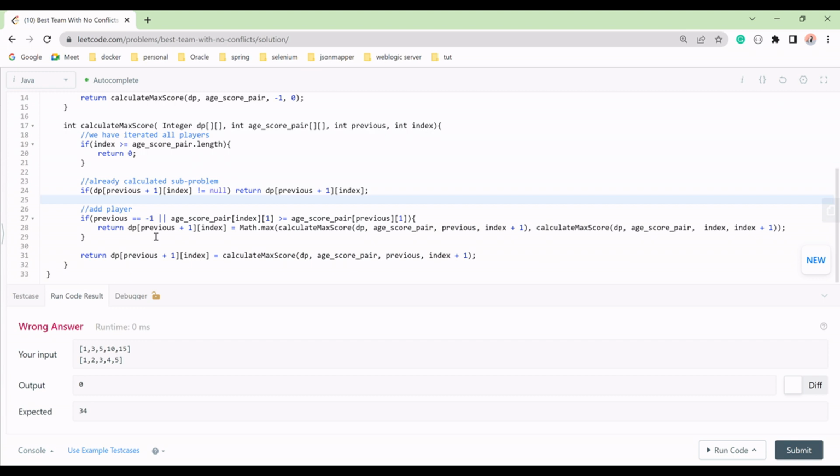So if we have not added, then what we will do, we'll check if the previous is equal to minus 1 or the score at index, right, is greater than previous, right? If previous at 1, then we will calculate dp at previous plus 1, dp at previous plus 1 and index, and return which is max. The first we are passing dp, score, previous and index plus 1, and in the other we are passing